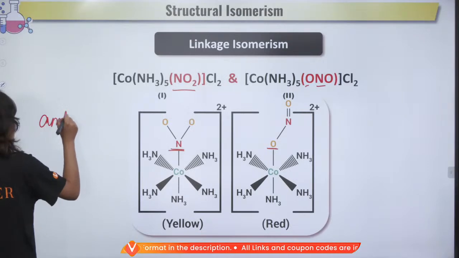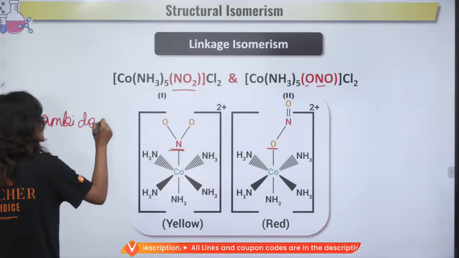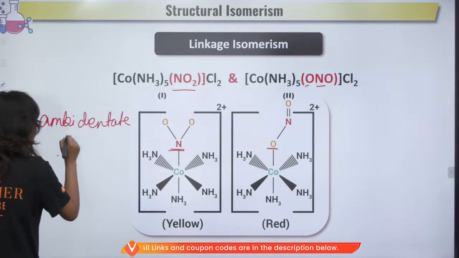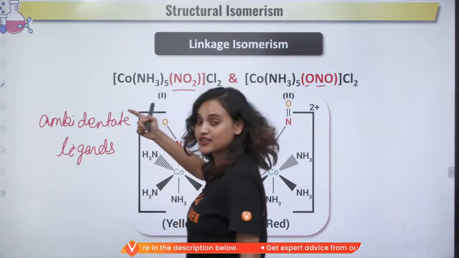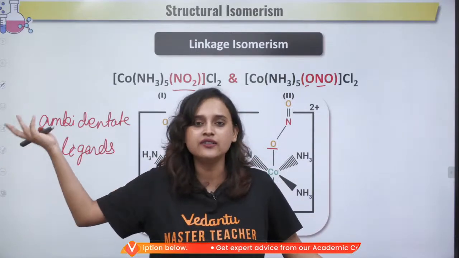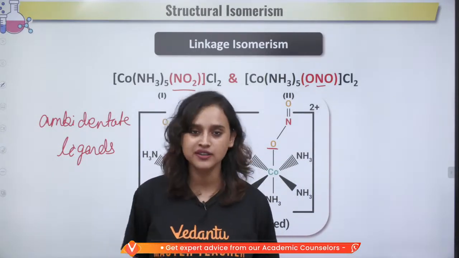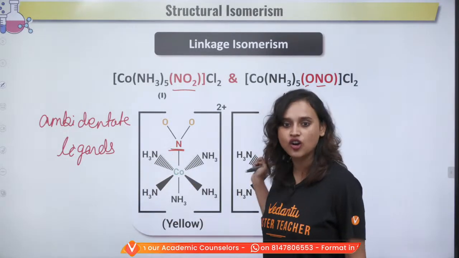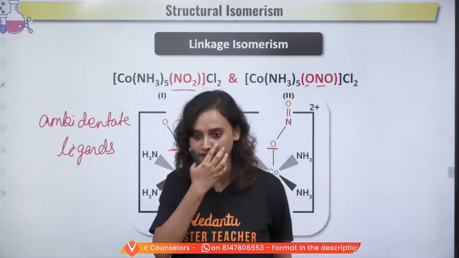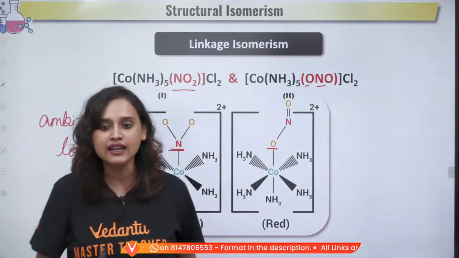Write it down. So whichever one it wants, whenever it wants, however it wants, it's the ligand's wish. So this is called linkage isomerism.